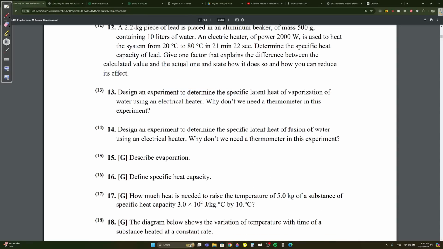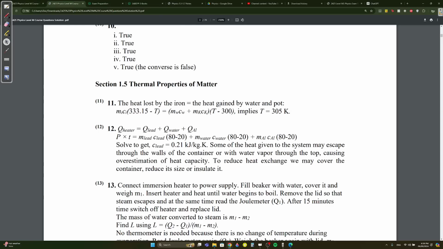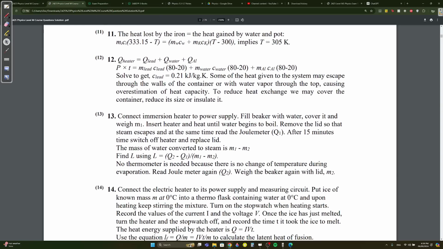Design an experiment to determine the specific latent heat of vaporization of water using an electric heater. Why don't we need a thermometer? Okay, latent heat of vaporization. We need an experiment for it. Let's see. Connect the immersion heater to the power supply, fill it with water, cover it, and weigh the total mass. Remember, we did this in the notes. Insert the heater and heat until water begins to boil.